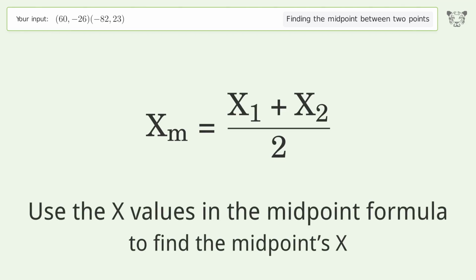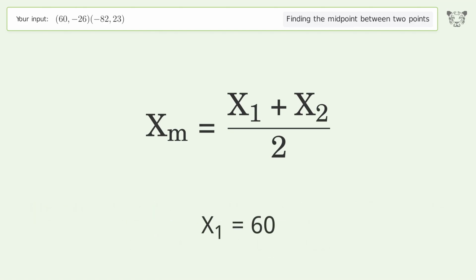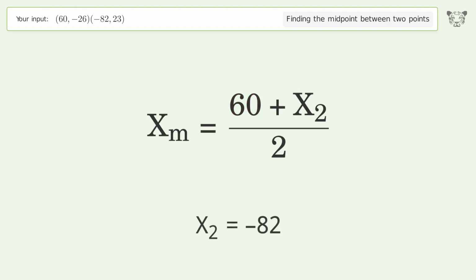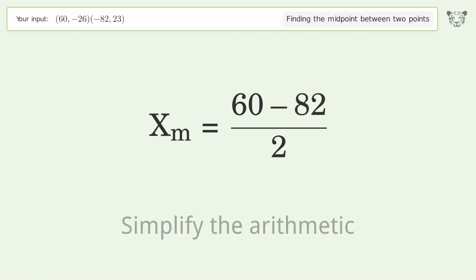Use the x values in the midpoint formula to find the midpoint's x. x1 equals 60. x2 equals -82. Simplify the arithmetic.